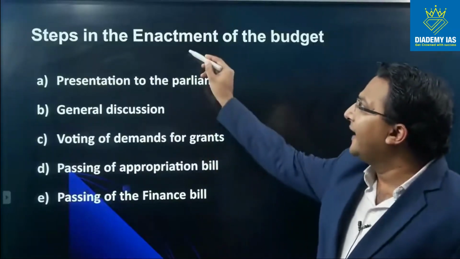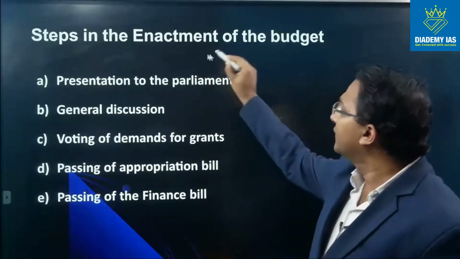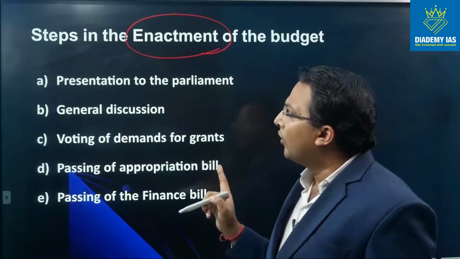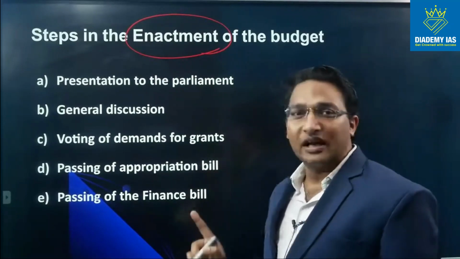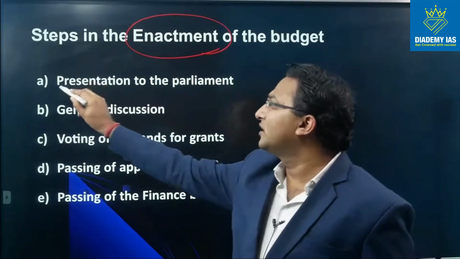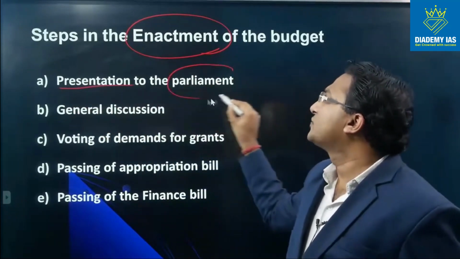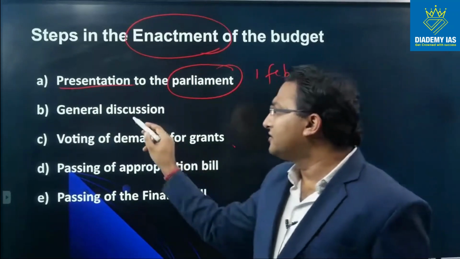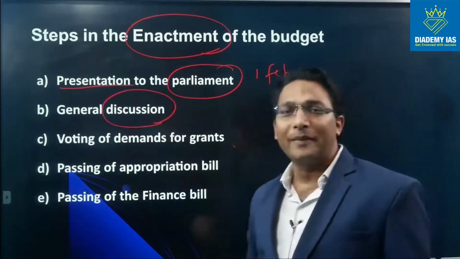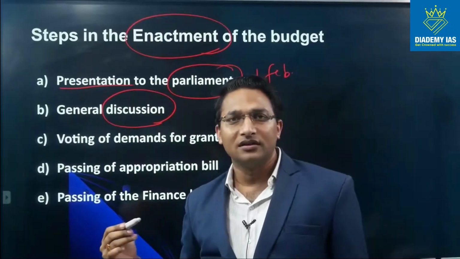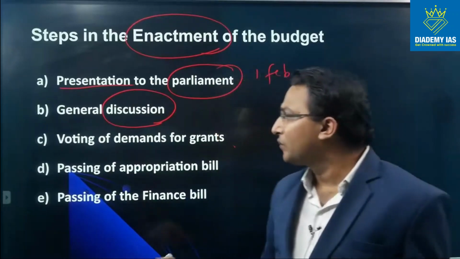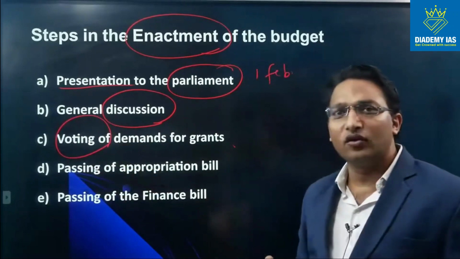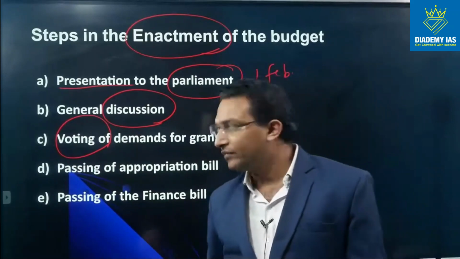Next step is enactment of the budget or legislation. In the enactment, there are 5 steps. First is presentation of the budget to the Parliament. This presentation happens on 1st of February. Then general discussion happens inside the Parliament session, in Lok Sabha as well as Rajya Sabha. Then voting of demand for grants happens. The voting is done for each of the items of grant.